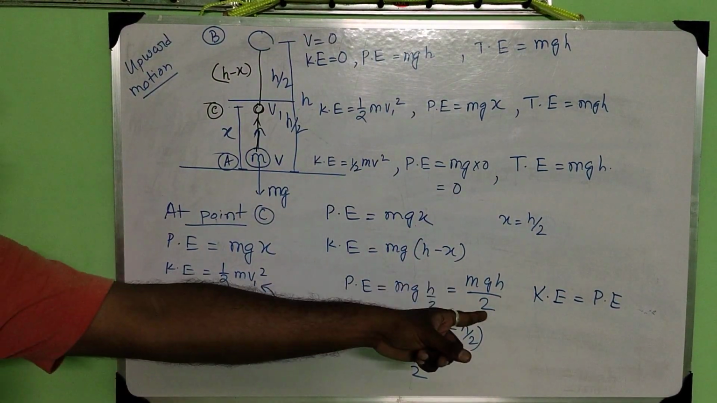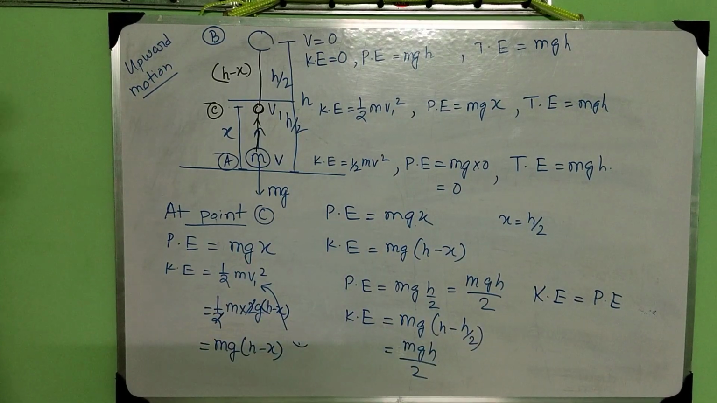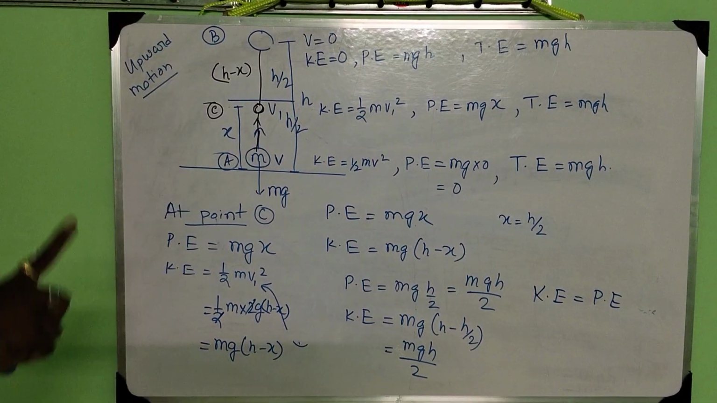Kinetic energy is equal to potential energy. So at the half of the motion, kinetic energy equals potential energy. During the free fall also you will see this.